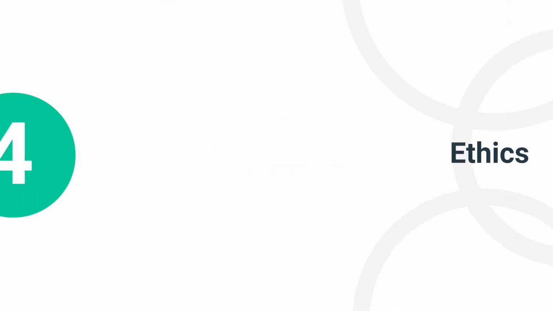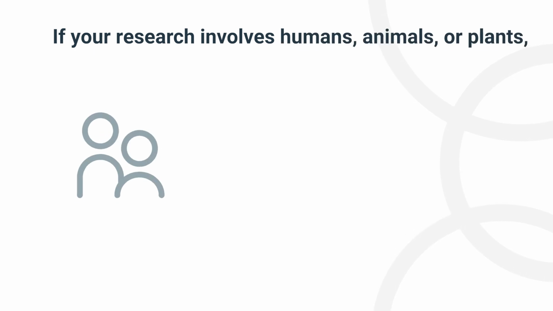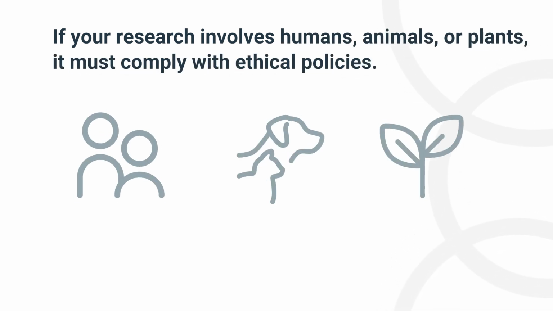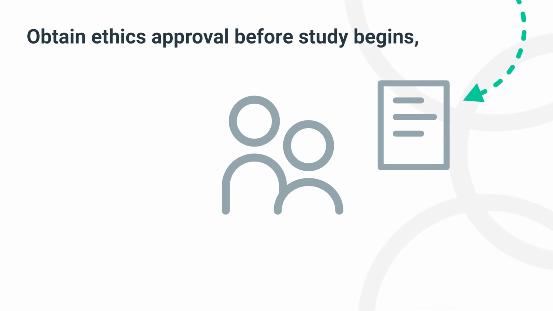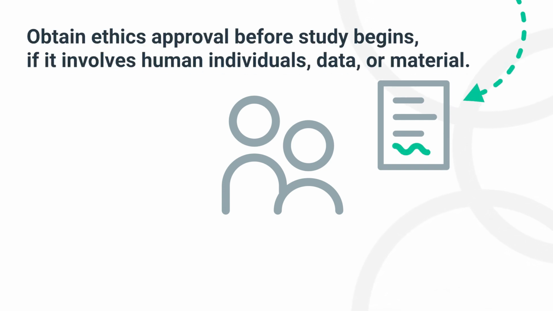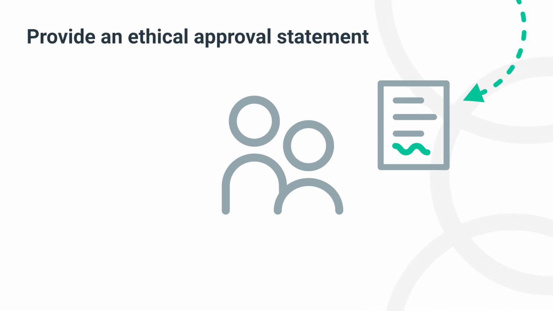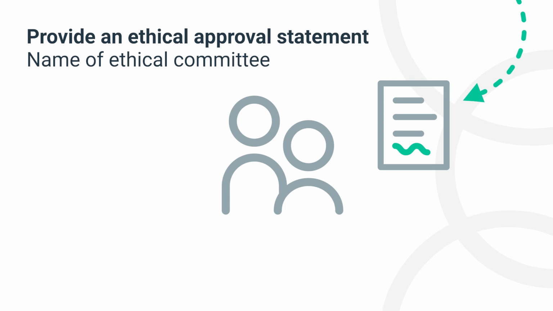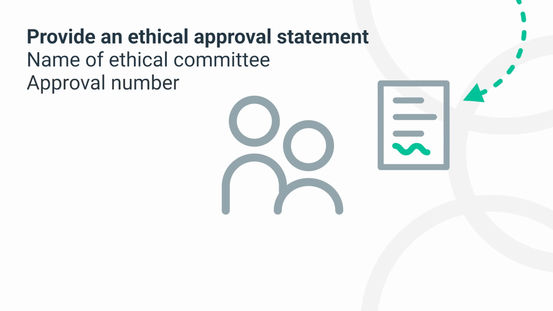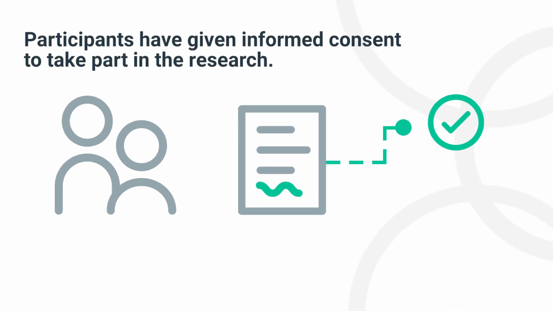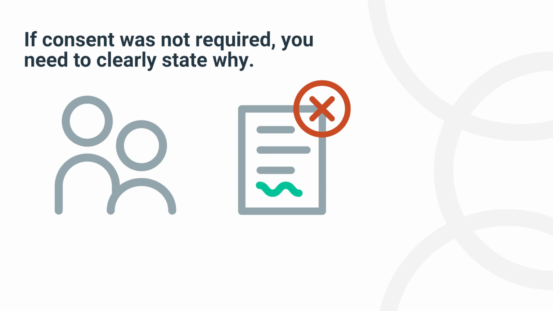Ethics. If your research involves humans, animals, or plants, you must comply with our ethical policies. Ethics approval should be obtained before your study begins if it involves human individuals, data, or material. You should also provide an ethical approval statement with the name of the ethical committee and the approval number, and ensure that research participants have given their informed consent to take part in your research. If consent was not required, you need to clearly state why.